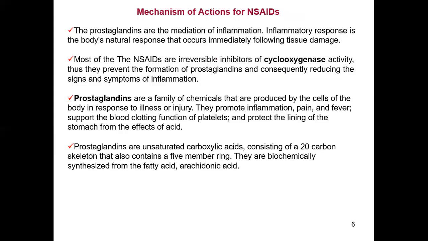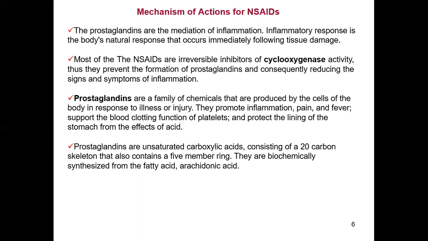Now, next is the mechanism of action of NSAIDs. The prostaglandins are the mediators of inflammation. The inflammatory response in the body is a natural response that occurs immediately after tissue damage. Most of the NSAIDs are reversible inhibitors of cyclooxygenase, that is COX activity. Thus, they prevent the formation of prostaglandins and consequently reduce the signs and symptoms of inflammation.